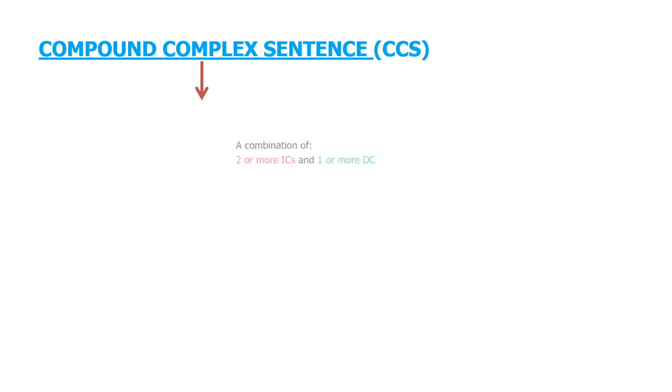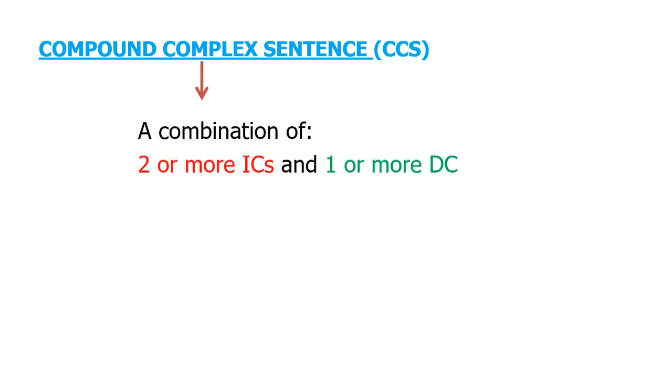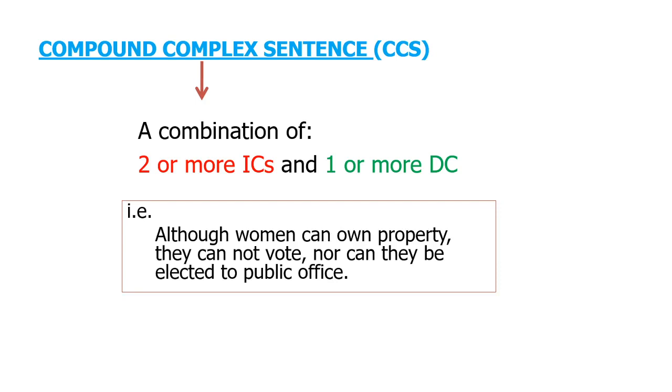Compound complex sentence. A compound complex sentence, this is the last type of sentence that I will explain to you. And it is actually a combination of two or more independent clauses and one or more dependent clauses. The example is like here, this.